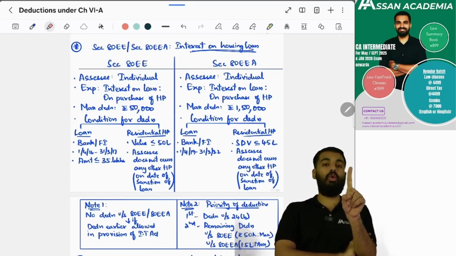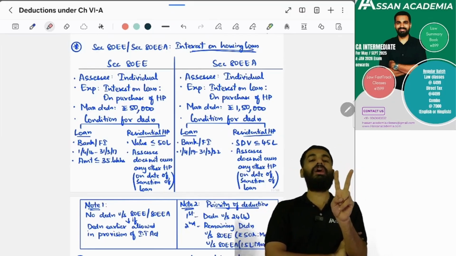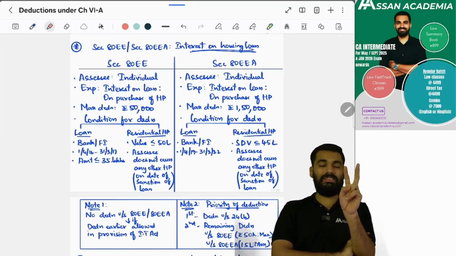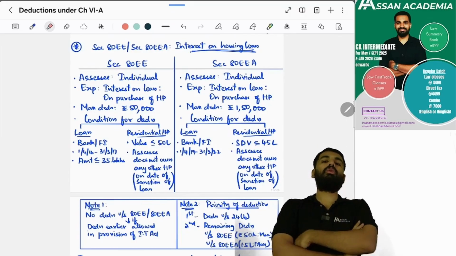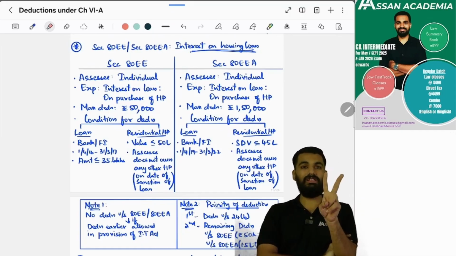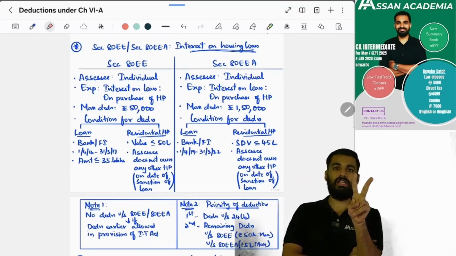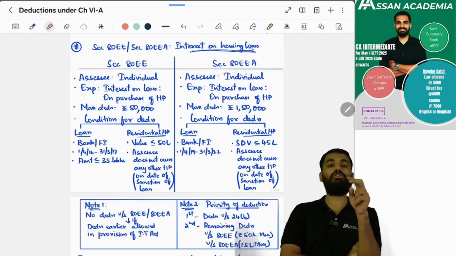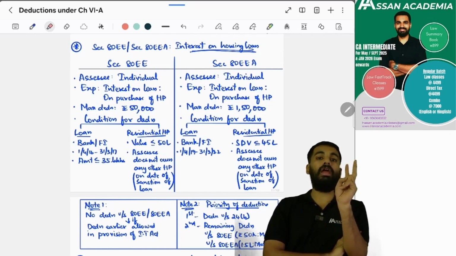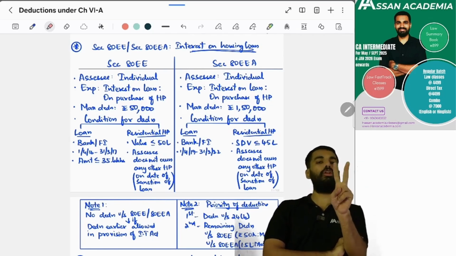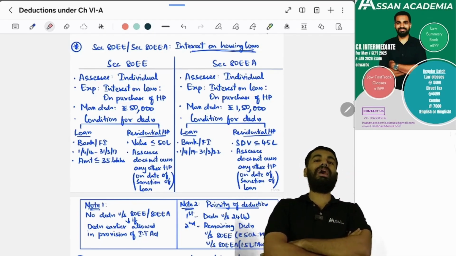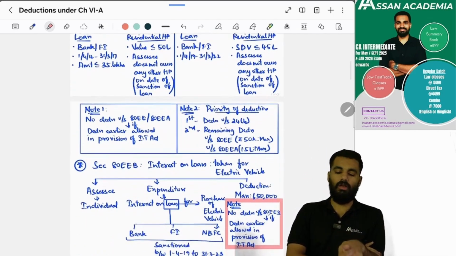One, regarding the loan, he should have taken it from a bank or financial institution, and it should have been sanctioned between the financial years 2019 and 2022. Second, the residential house property's stamp duty value should be up to 45 lakh, and he should not own any other house property on the date of sanction of the loan. If these two conditions are satisfied, he can get a deduction of 1,50,000 rupees.